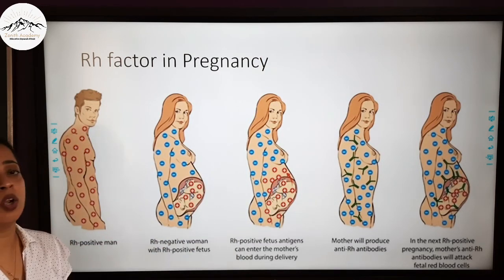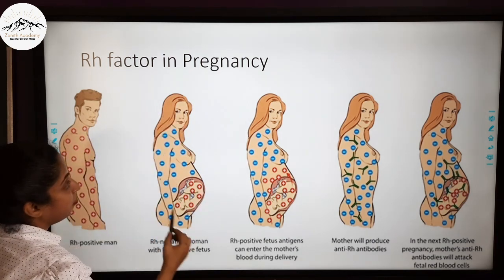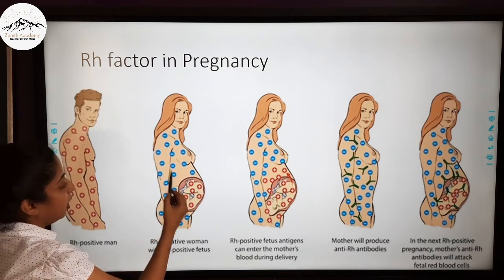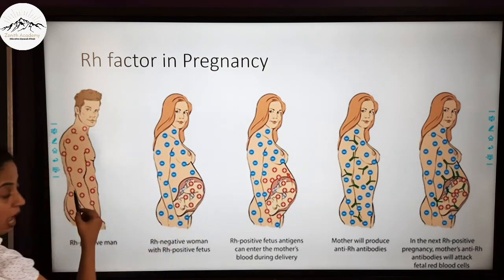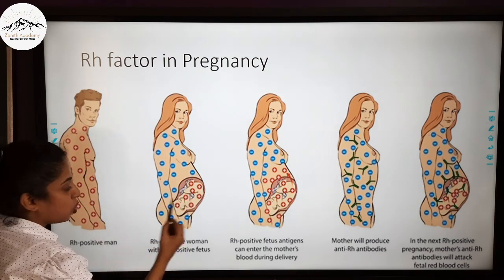So here there is a lot of importance of RH factor during pregnancy. Here you can see there is an RH positive man. This is an RH negative female. Now if this female carries the baby of this man who was RH positive, now this fetus is also RH positive.